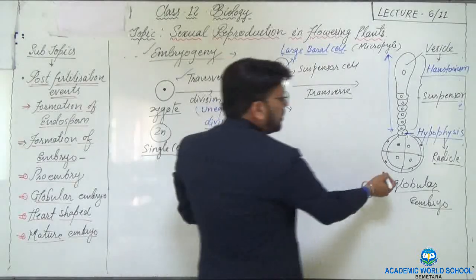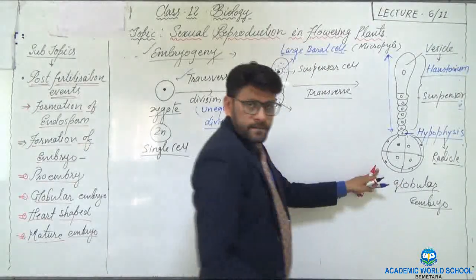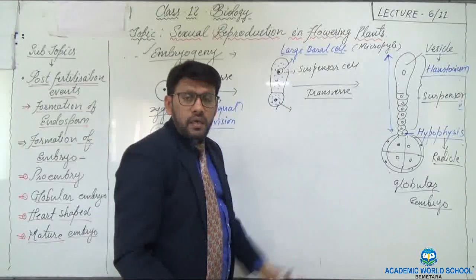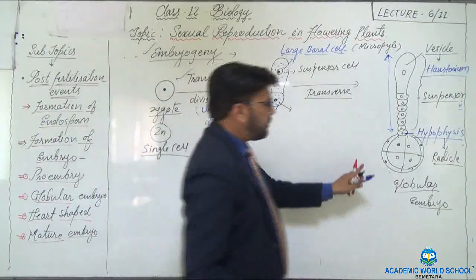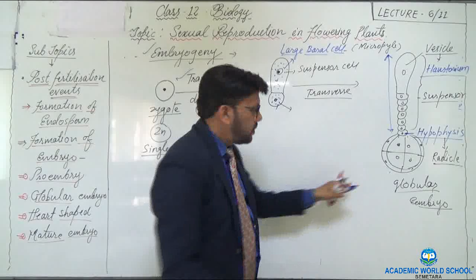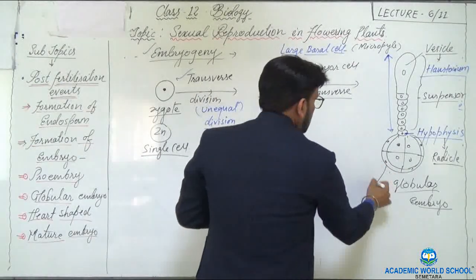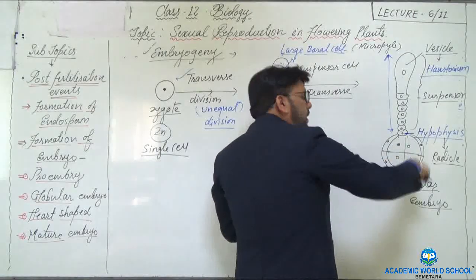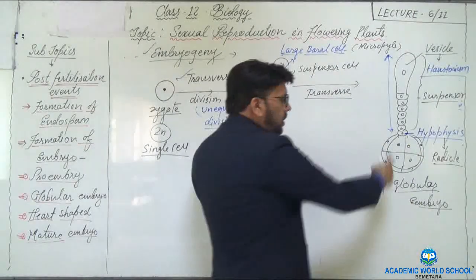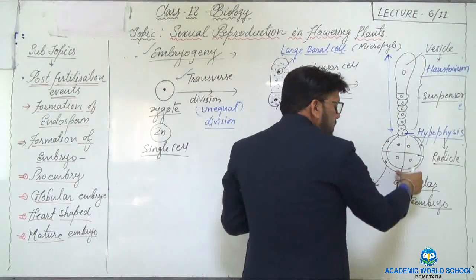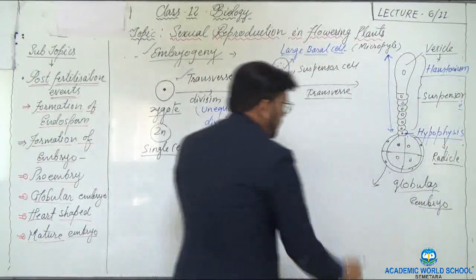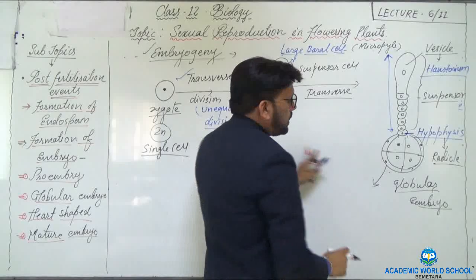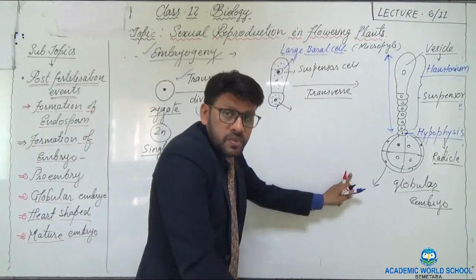Now this globular embryo again divides and forms another structure, which we call the heart-shaped embryo. So as a result, what happens? In this globular embryo, there is again a periclinal division which occurs within the cells of the globular embryo. As a result, they form the structure that we call the heart-shaped embryo.